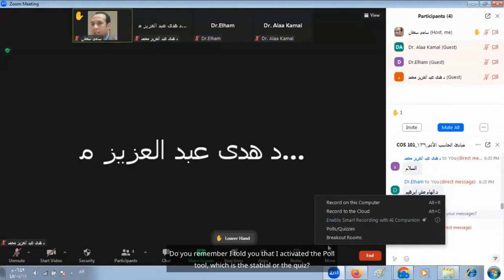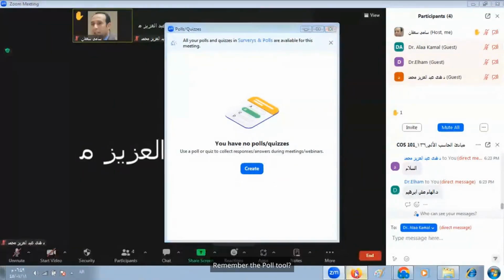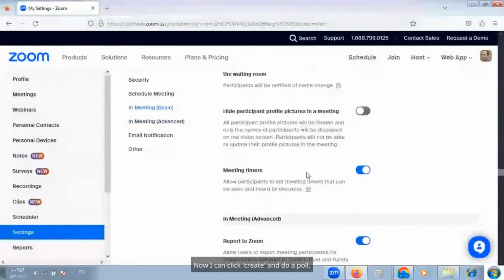Do you remember I told you that I activated the poll tool, which is the survey or the quiz? The poll tool has appeared here for me. The first one didn't show up. Why? Because in settings it was off. Remember the poll tool? It was disabled, and when opened it appeared here. Now I can click create and do a poll.